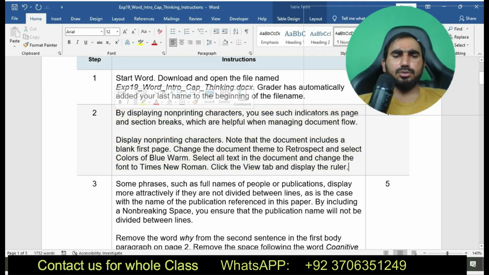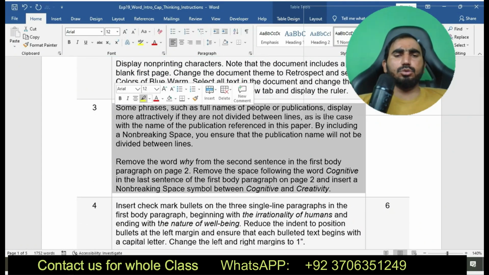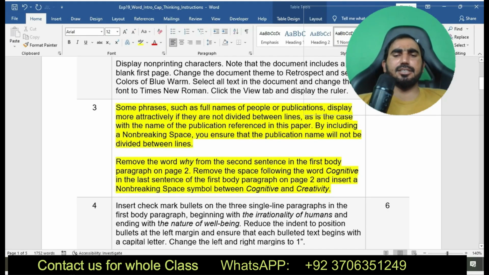I have done step number 2 and now I am going to move to my next step. It says remove the word where from the second sentence in the first body paragraph on page 2. Remove the space following the word cognitive in the last sentence of the first body paragraph on page 2 and insert a new non-breaking space symbol between cognitive and creativity. Here you can see I am going to solve step number 3.